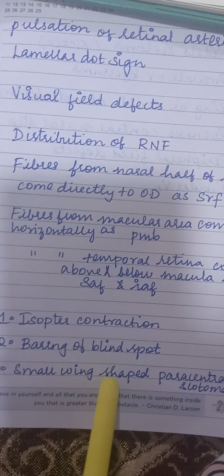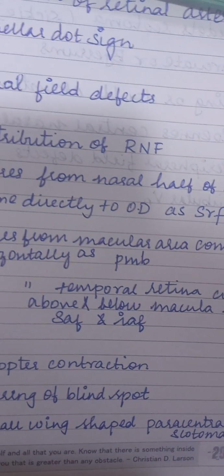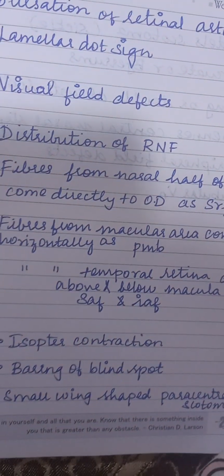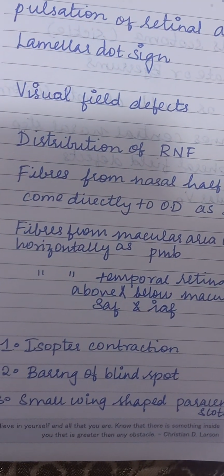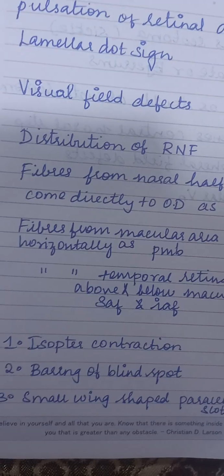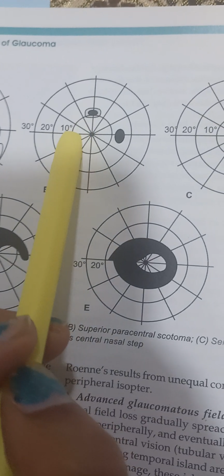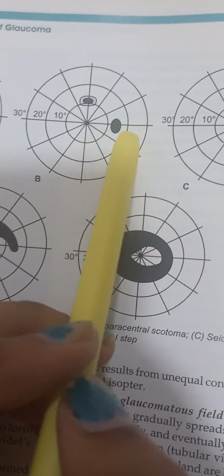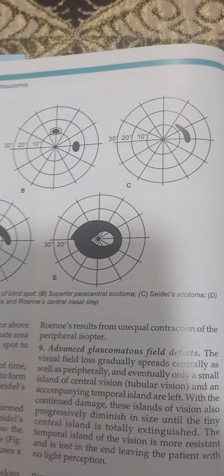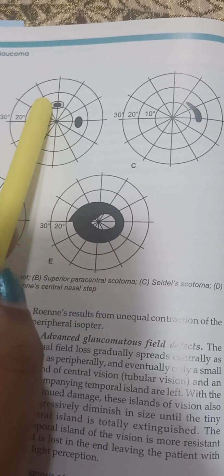Next is the small wing-shaped paracentral scotoma. It appears either above or below the blind spot between 10 and 20 degrees of the fixation point. This is a paracentral scotoma, where 10 to 20 degrees apart, above or below, in Bjerrum's area, there exists a scotoma.